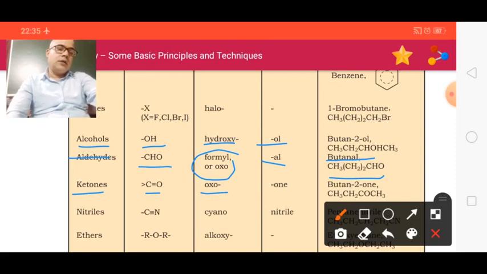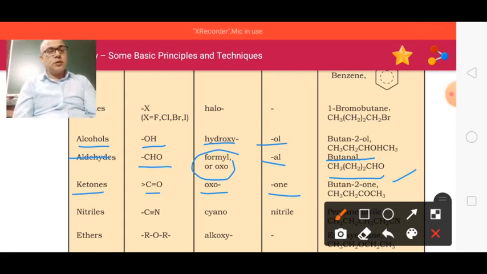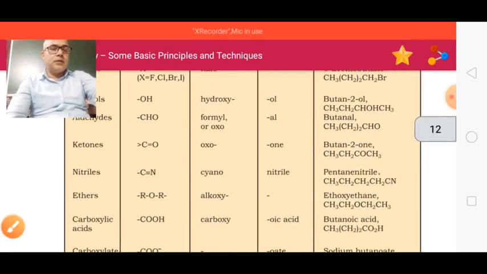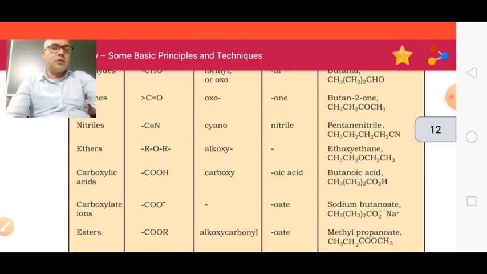In case of ketone, if in any compound there is only the ketone group, then the suffix will be -one, and you can see butan-2-one. Okay, we have learned ketone.